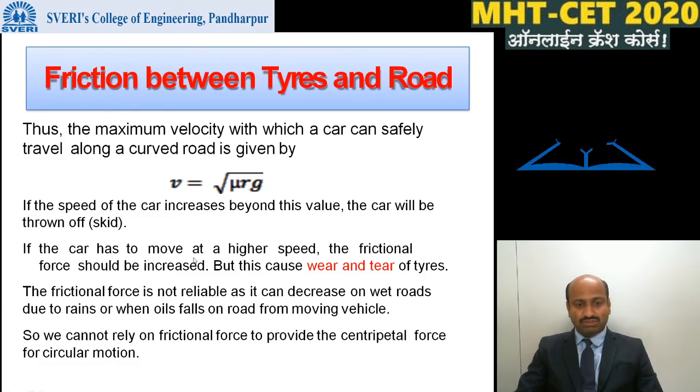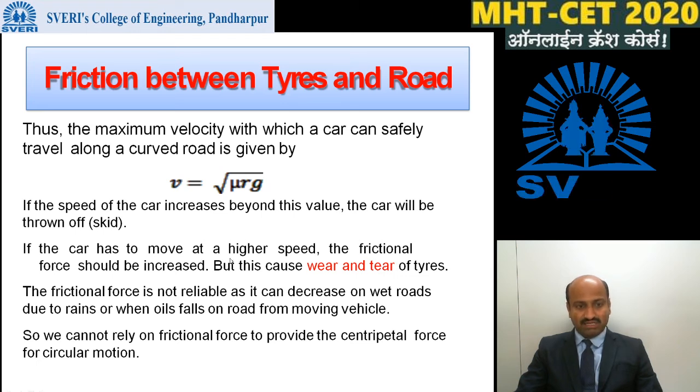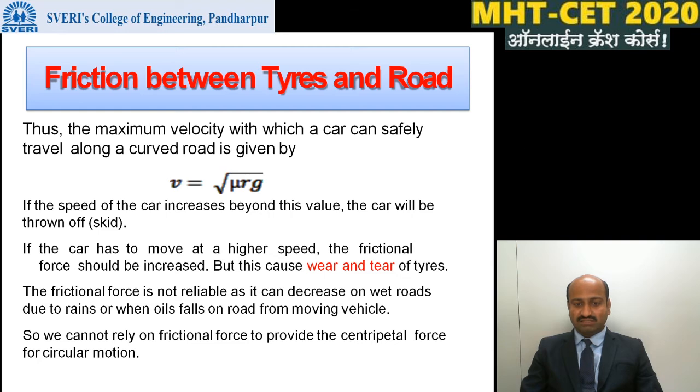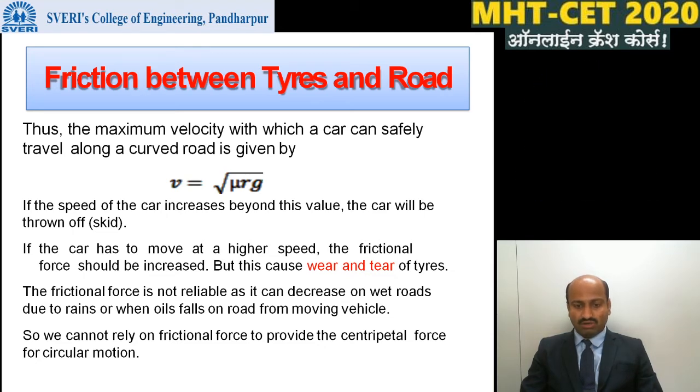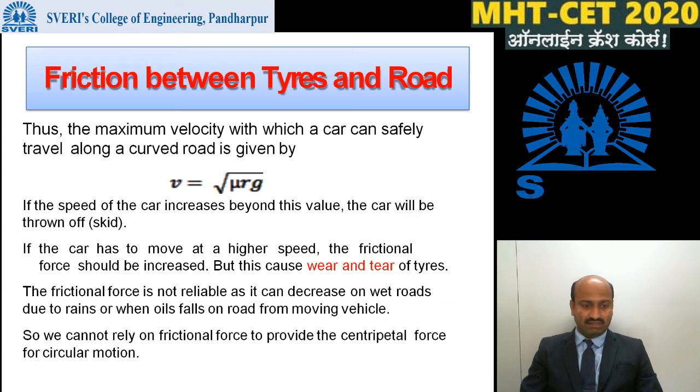In order to maintain its circular motion, the car should travel at this velocity. If the car has to move at a higher speed, the frictional force should be increased, but it causes wear and tear of tires. The frictional force is not reliable because it can decrease on wet roads due to rain or when oil falls on the road from a moving vehicle. So we cannot rely on the frictional force to provide the centripetal force for circular motion.